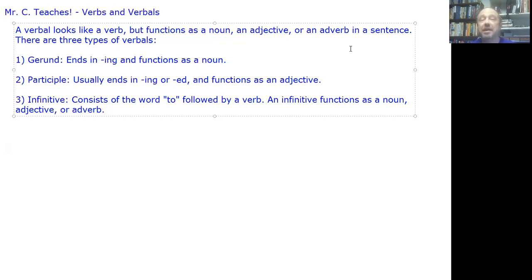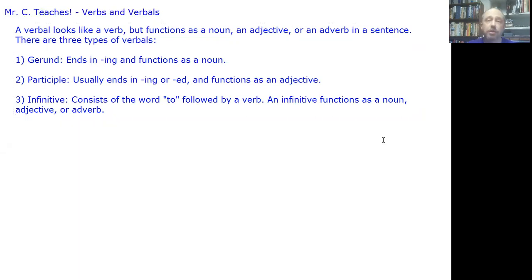Okay. And then an infinitive, the third type of verbal, consists of the word to, which ordinarily would be a preposition, but in this case, it's to followed by a verb. That's an infinitive. And infinitives can function as nouns, adjectives, or adverbs, depending on how they're used. So we'll have to look at sentences to figure that out.